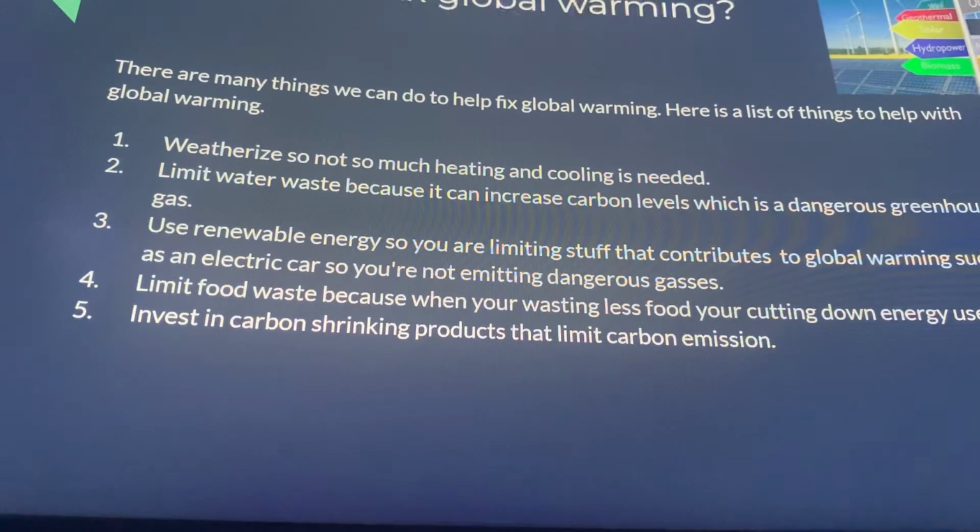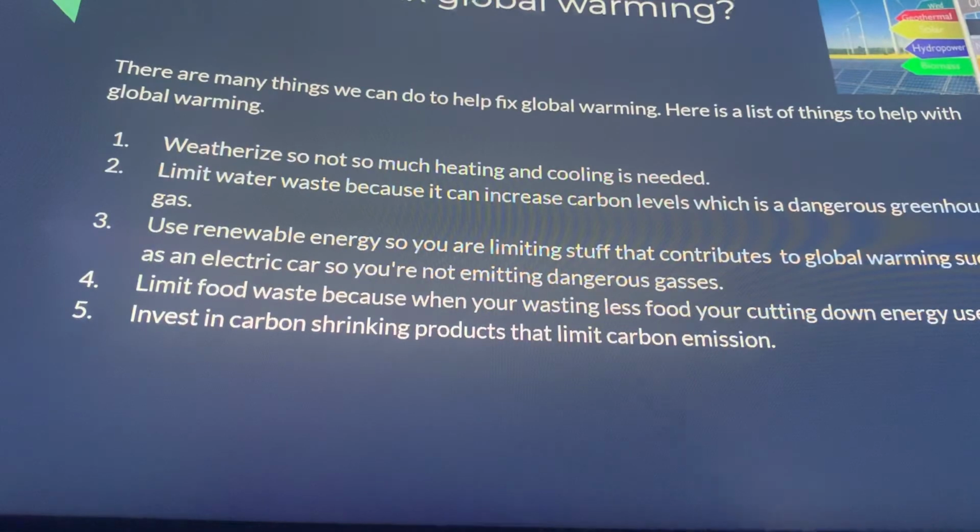There are many things we can do to help fix global warming. Here's a list of things to help with global warming. Weatherize, so not so much heating and cooling is needed, because air conditioning and heating puts energy out into the air, which affects global warming. Limit water waste, because it can increase carbon levels, which is a dangerous greenhouse gas. Use renewable energy, so you are limiting stuff that contributes to global warming, such as an electric car, so you're not emitting dangerous gases. Limit food waste, because when you are wasting less food, you're cutting down energy use.